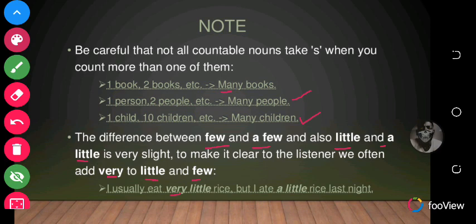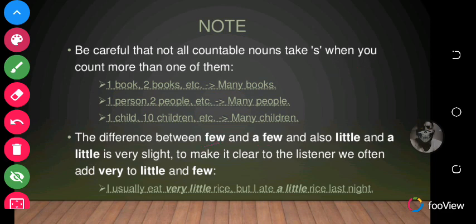You realize that when I was explaining earlier, I said that few is for very small, but a few is between large and small. Little is for very small, and a little is between large and small. So in between.